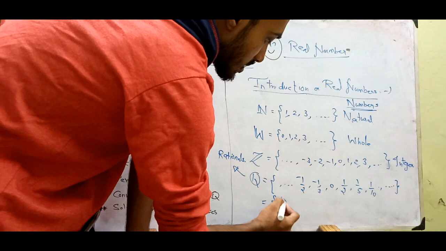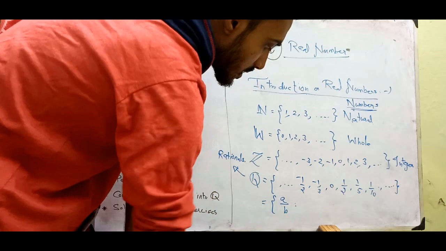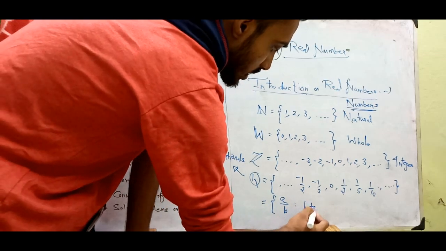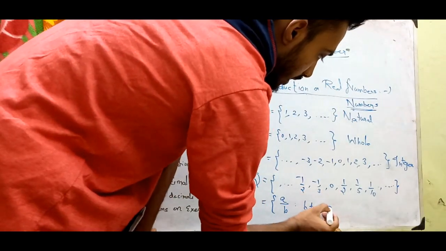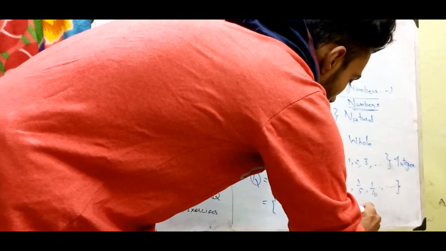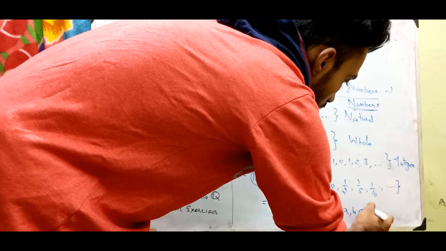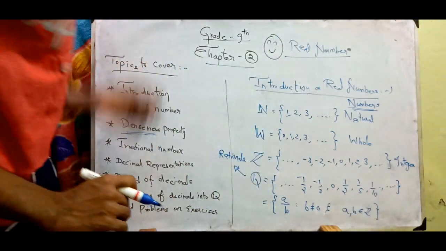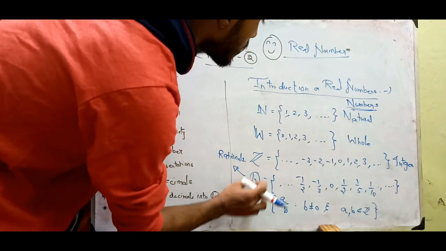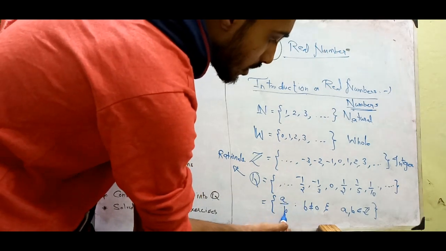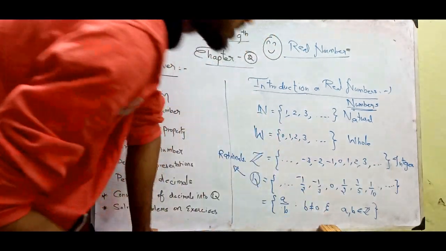In general we can say a by b such that b is not equal to 0, b is non-zero, and a, b belong to integers. So a upon b is the structure formula for Q, the rationals, where b should not be 0, and a and b are taken from the integers.